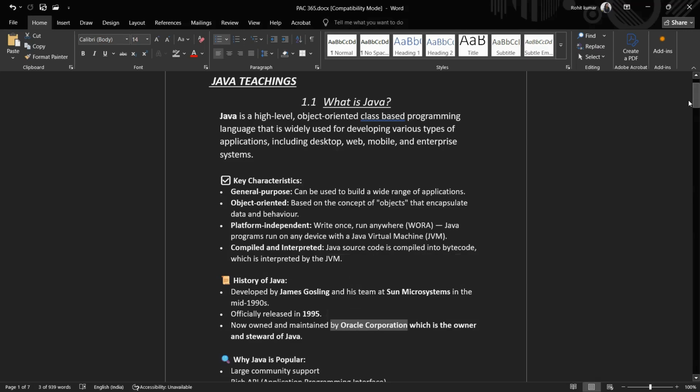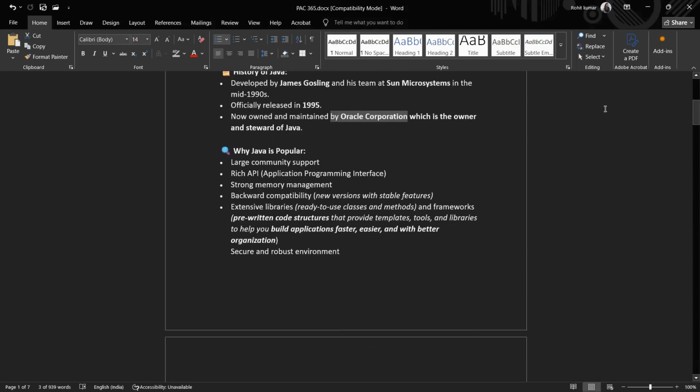Now, why is Java popular? Because of its large community support, Java has very large community support and has rich APIs, application programming interfaces, which come with various useful features, and strong memory management. It has very strong memory management and backward compatibility. New versions and new features are always developed for Java, which makes it widely used.